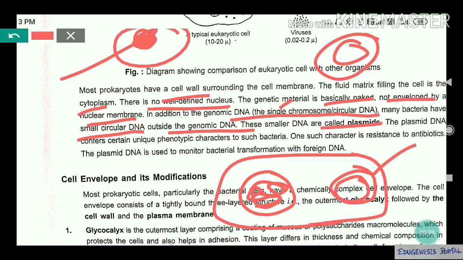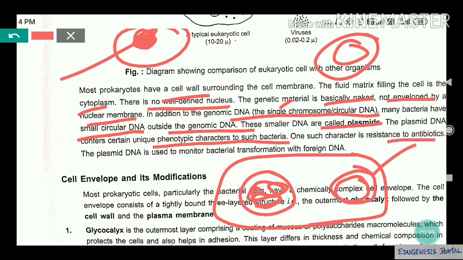Now what is the function of the plasmid? Why do they have an extra circular DNA? It will provide the phenotypic characters to such bacteria. Are you getting my point? That means the expression, morphological characters, the characters which are visible outside. So this plasmid will provide the phenotypic characters to the bacteria, and another function it will do is that it will provide resistance towards antibiotics.